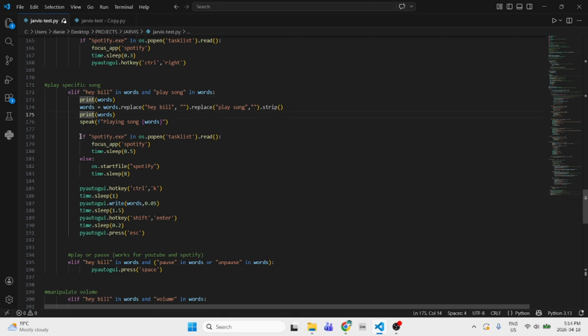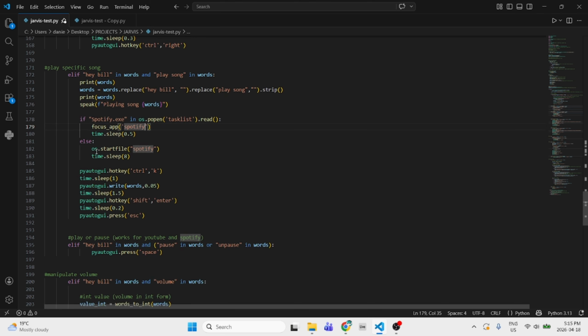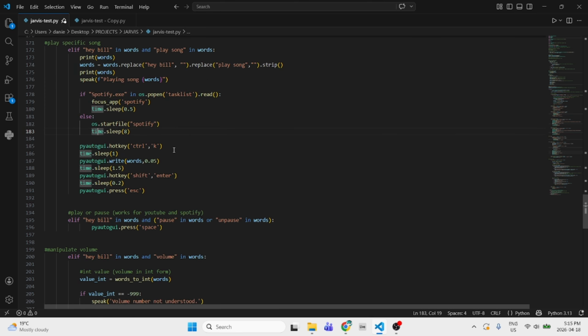And then basically, since words is just now called Stitches, if Spotify.exe is opened, we focus Spotify, and if it's not open, we open Spotify. And since opening Spotify takes actually quite a while to focus and stuff, we give it much more time. And then when Spotify's focused in, I'll just show you an example. So Spotify's focused in.